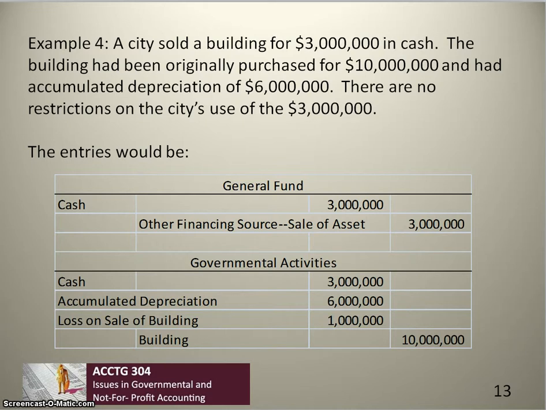We only record the flow of current assets in the governmental funds, so we just recognize the cash coming in. In the governmental activities, because we had the building and its accumulated depreciation on our balance sheet, we have to remove that from our balance sheet, recognize the cash coming in, and recognize the loss on the sale of the building.